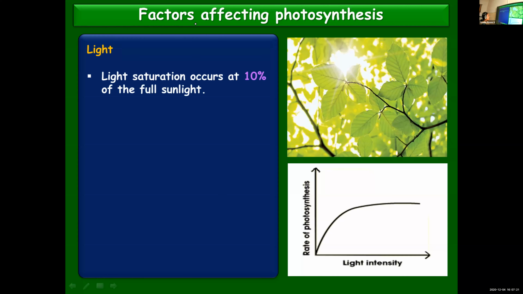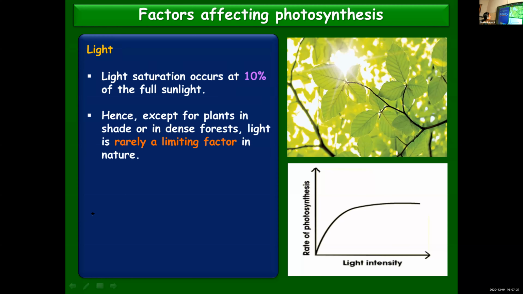Light. Now we'll see the first factor, light. Light saturation occurs at 10% of full sunlight. So when even 10% of the full sunlight falls on the leaf, it gets fully saturated. So they get enough sunlight to carry out photosynthesis. So rarely light becomes a limiting factor because there is no shortage of light normally, except in the plants found in shade. Plants which are growing in shade or in dense forest where enough light penetration doesn't happen. In such cases, light can be a limiting factor.